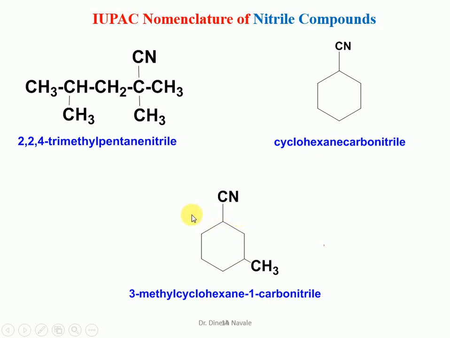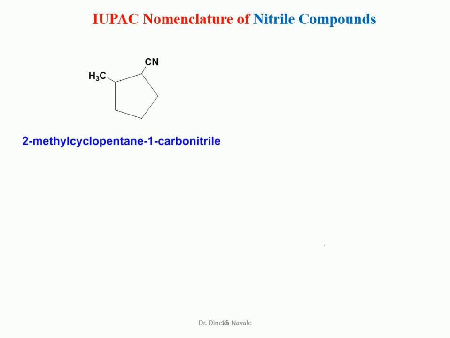So the corresponding alkane is going to become what? Cyclohexane. So it is 3-methyl cyclohexane carbonitrile, such that the carbonitrile word should be written as it is. 3-methyl is the position of methyl from this carbon atom, and the carbon atom to which the nitrile group is directly attached will be given as carbon number 1. So that's why this number 1 is there, 1 carbonitrile.